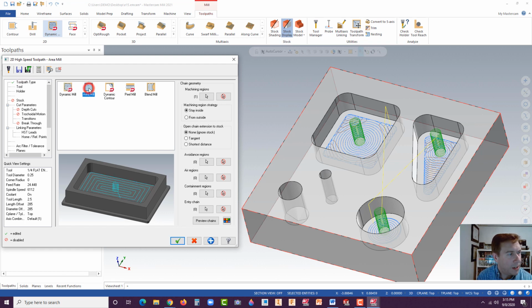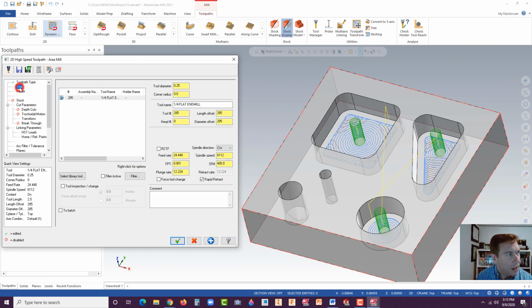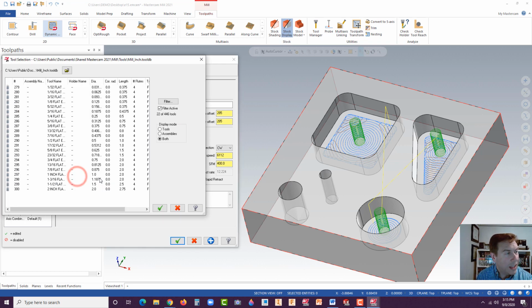Now we're taking a different approach here, and you can see the strategy change. All right, it's more consistent now. Let's go to tool. And we could use the same tool. We could literally select it, or we could go with something else. Let's go to select library tool.